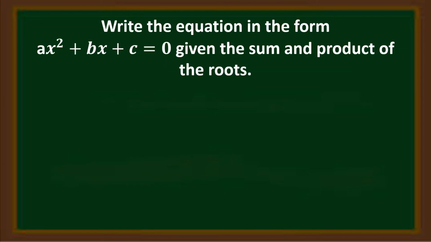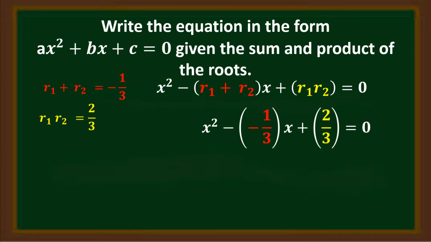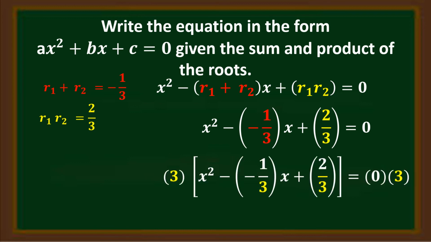Next, we'll be finding the equation whose sum of roots is negative 1/3 and whose product of roots is 2/3. To do this, we'll be substituting these values in the formula. We can see here that r sub 1 plus r sub 2 is negative 1/3, and r sub 1 times r sub 2 is 2/3. To get rid of the denominator 3, we'll be multiplying both sides of the equation by the LCM, which is 3.